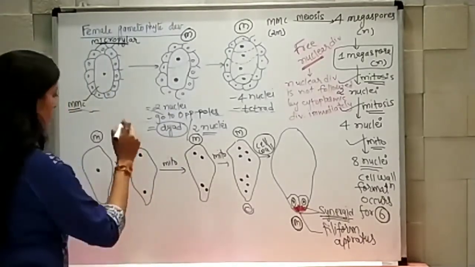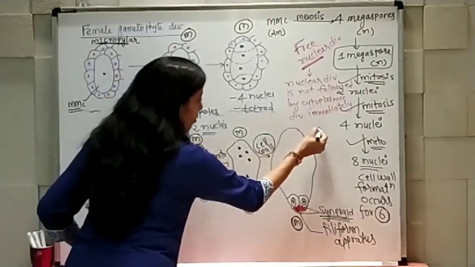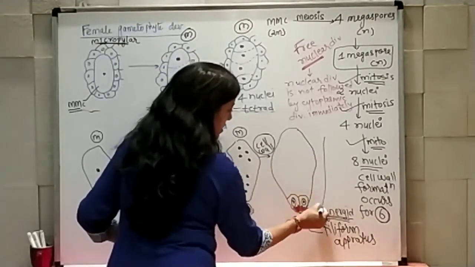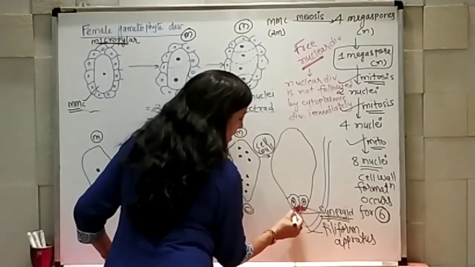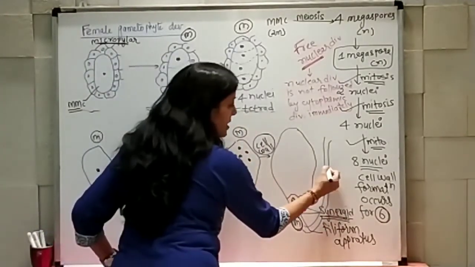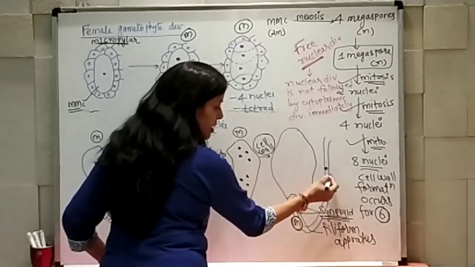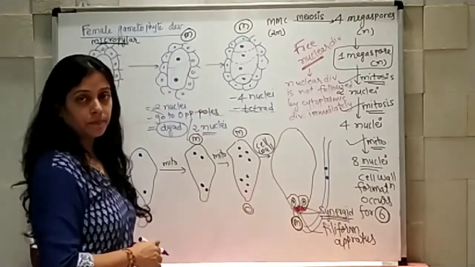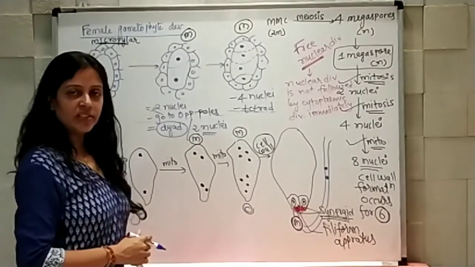You all know, when the pollen tube comes, it will enter from the micropylar area. So if the pollen tube is coming from this area, if this is the pollen tube, from where they need to release their male gametes, that is, where the male gametes are present here, that instruction is guided with the help of the filiform apparatus. Okay. So 2 are synergid cells.